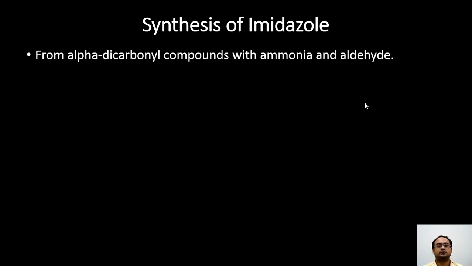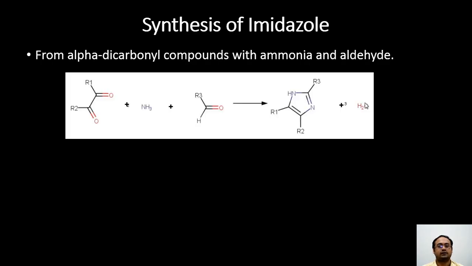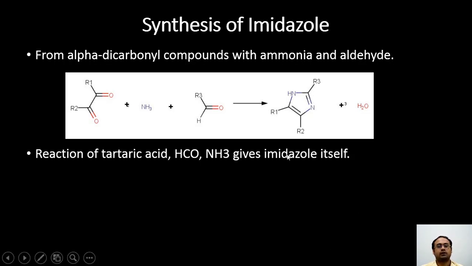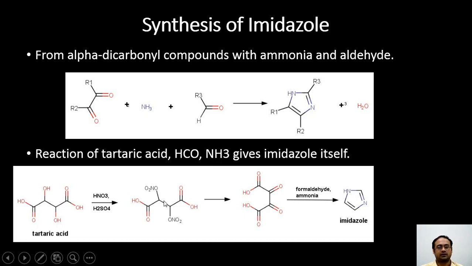Imidazole and its derivatives can be synthesized from alpha dicarbonyl compounds when these are reacted with ammonia and aldehyde. So alpha dicarbonyl compounds, when they are reacted with 2 moles of ammonia and aldehyde, we form substituted imidazole derivatives. Imidazole itself can be formed by the reaction of tartaric acid with formaldehyde and ammonia. So tartaric acid, first it is nitrated, and this oxidation leads to the formation of this dicarbonyl compound, which is reacted with formaldehyde and ammonia to give us imidazole.